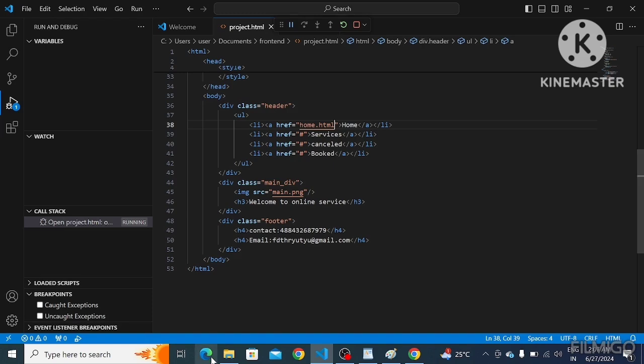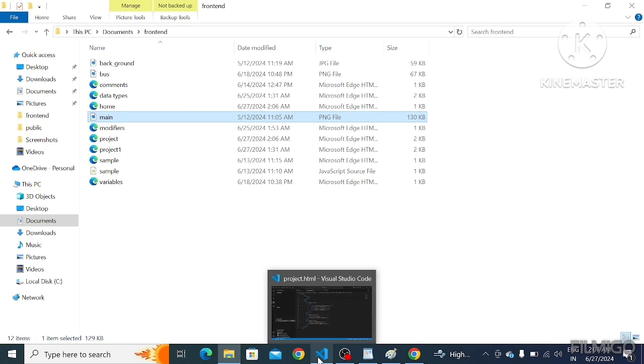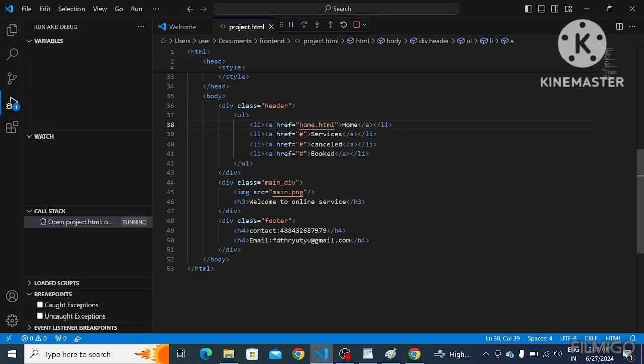We have this HTML page in the same folder. That's why I'm giving only home.html. If we have this HTML page in some other folder, we want to get that address, take that path and insert that path here, right?